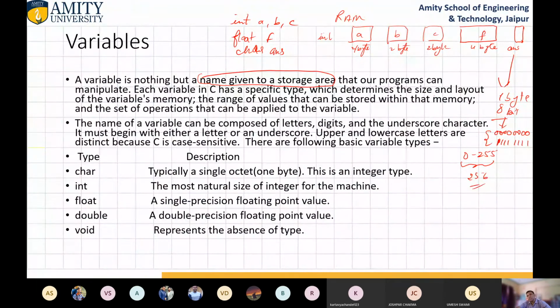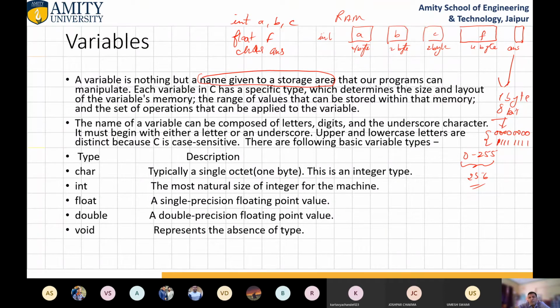So in examination, there may be a question asked about what is the range of character, what is the range of integer, and what is the range of float. So no need to worry about this. This is purely based on binary mathematics. Each and every time, if you are asked what is the size of integer, the size of integer is 2 byte. So you can write 2 to the power 16, because 1 byte is of 8 bit and 2 byte is of 16 bit. 2 to the power 16 will give you the answer.